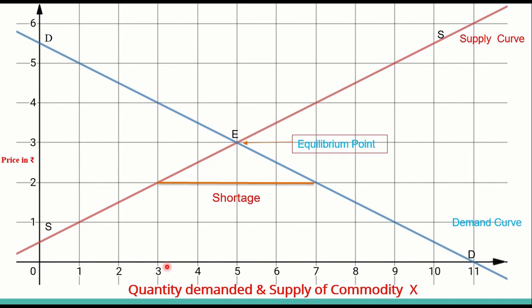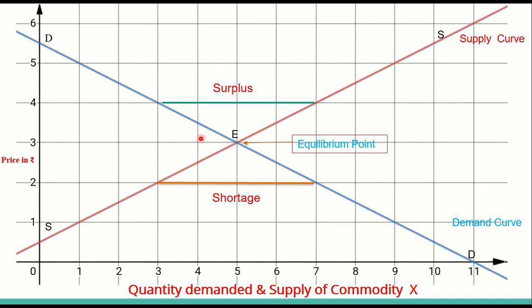At a price of 2, quantity demanded is 7 units and quantity supplied is 3 units. Since there is a shortage of the commodity, sellers will try to charge a higher price, and this tendency will lead to a rise in price until it reaches the market equilibrium price, that is 3 rupees, where quantity demanded is equal to quantity supplied. If the price is higher than the equilibrium price, say 4 rupees, there will be a surplus of the commodity in the market as the quantity supplied will be greater than quantity demanded.